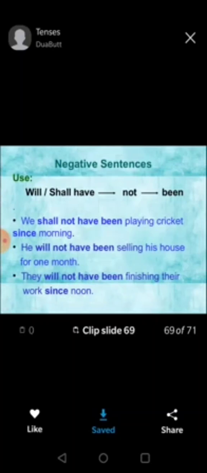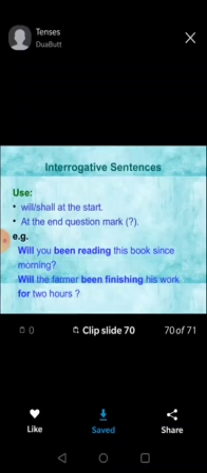For making it negative, we just use not. We shall not have been playing cricket since morning. He will not have been selling his house for 1 month. They will not have been finishing their work since noon.